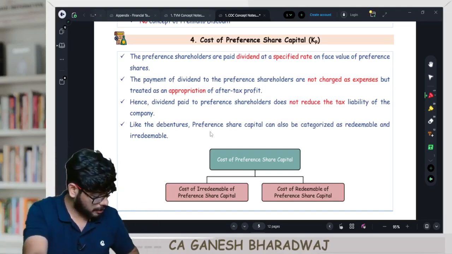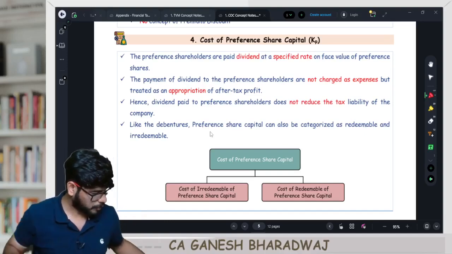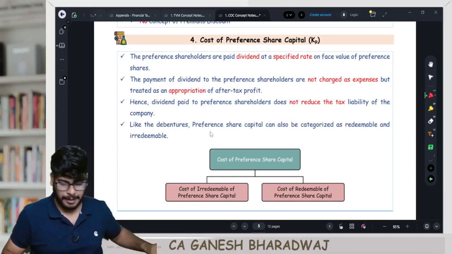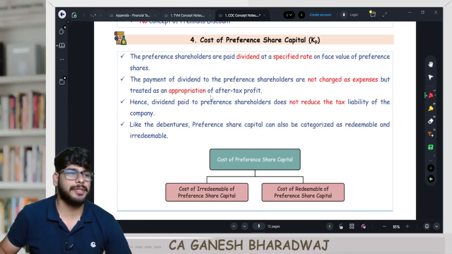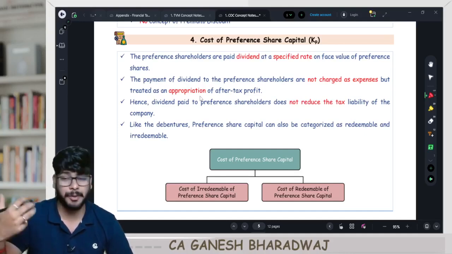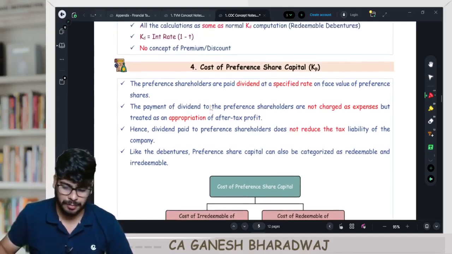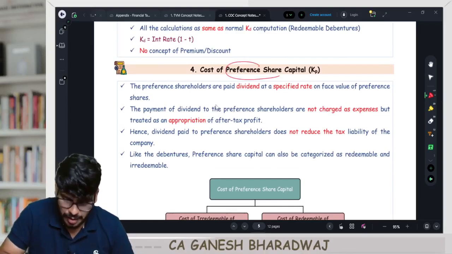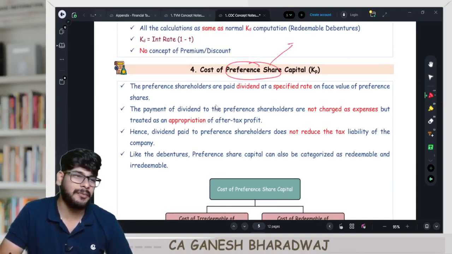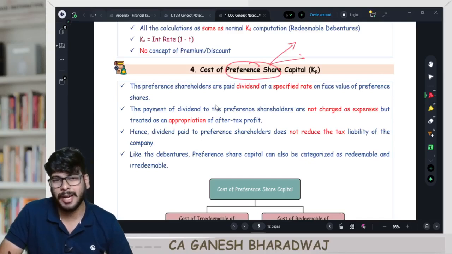It's called preference. Done. Now, preference shares. This is another source of finance for the company. Agree? So a company can choose to raise money even from the debenture, the preference route. Now, preference shares, I call this a hybrid animal. It is a hybrid animal. Why? It takes one character from equity. It takes one character from debt.